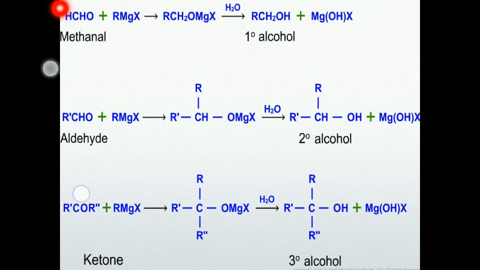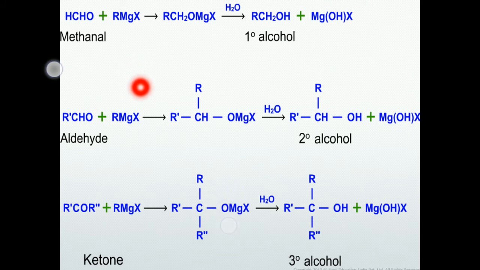If you take a ketone, it also has the carbonyl group, C double bond O. The alkyl group of the Grignard reagent connects to that carbonyl carbon. We get this compound as an intermediate.